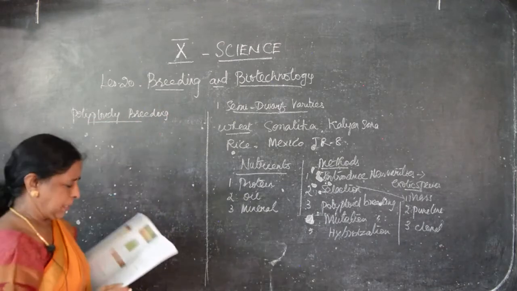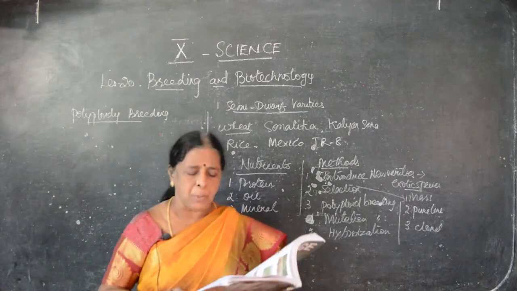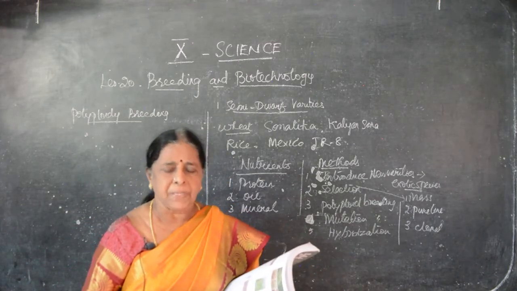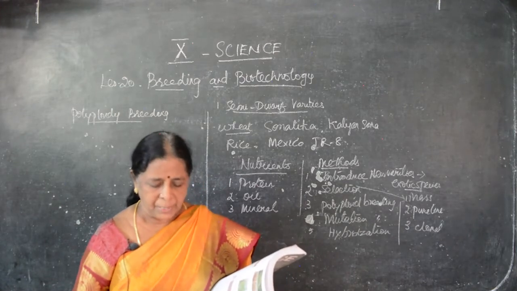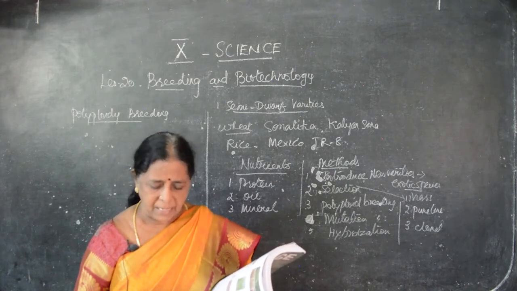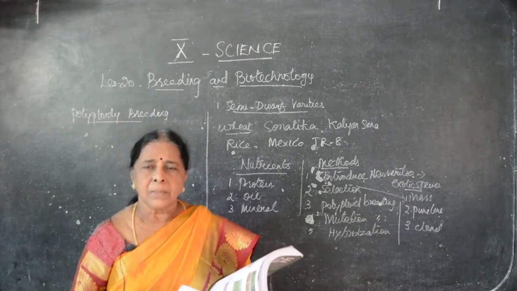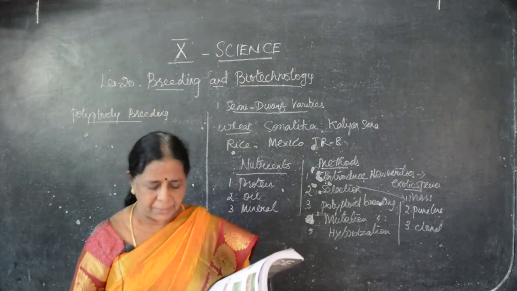Polyploid breeding. Here we have seen already, we have chromosomes. How many pairs of chromosomes? 23 pairs of chromosomes in human beings. Plants also have chromosomes. In the chromosomes we have two kinds of cells. One is the somatic cell, the other one is the generative cell. Somatic cell is the body cell, generative cell is the reproductive cell.